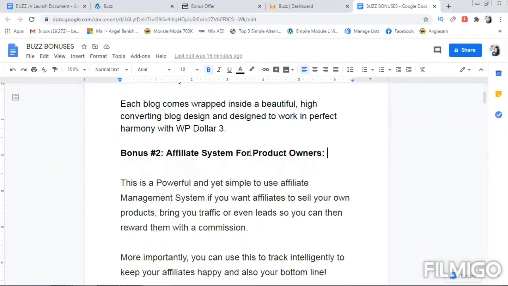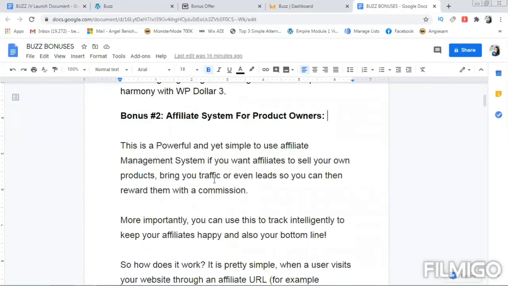So this is bonus number one, and bonus number two is an affiliate system for product owners. This is a powerful and yet simple to use affiliate management system. If you want affiliates to sell your own products, bring you traffic or even leads, you can then reward them with a commission.